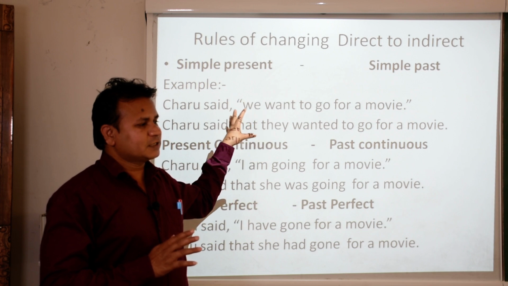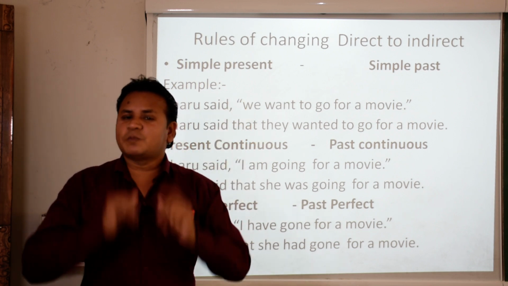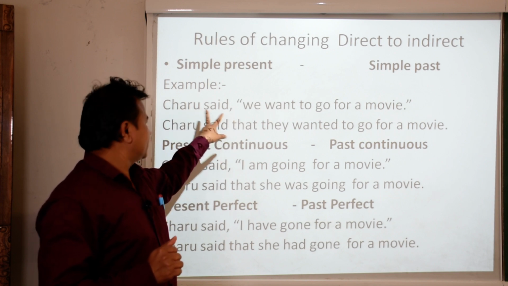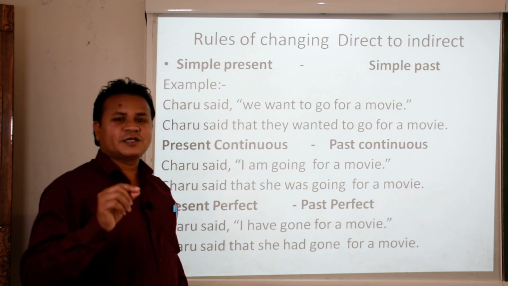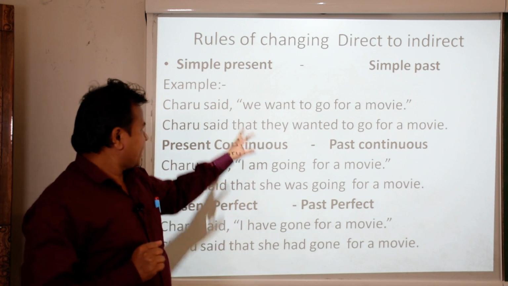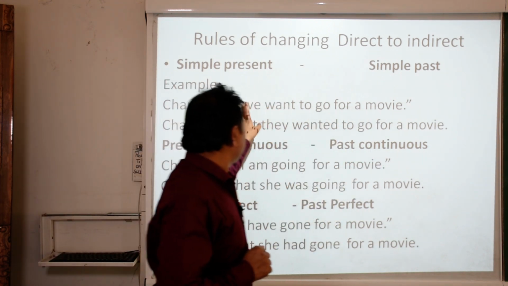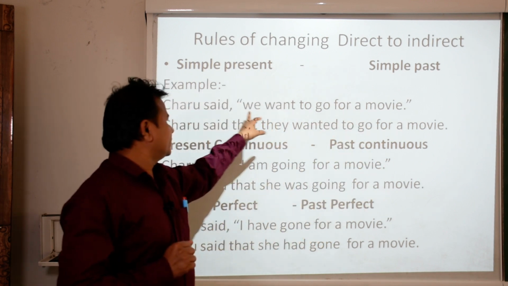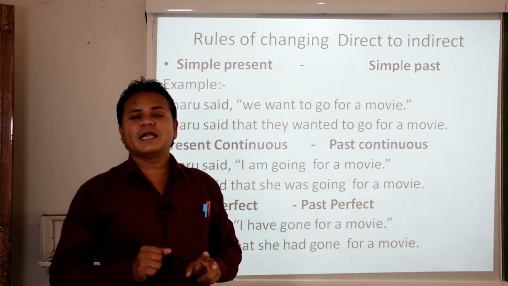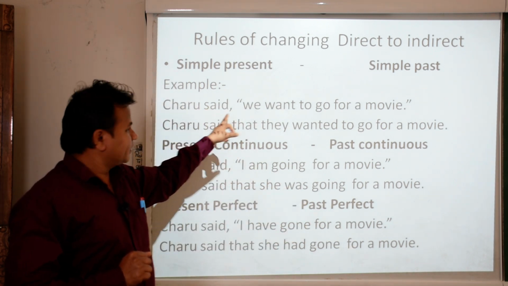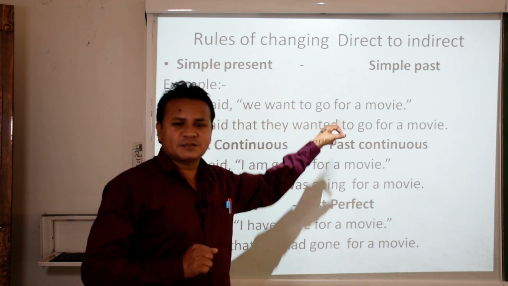When the direct speech is there, there are two parts. Charu said, that means this said is called the reporting verb, and the sentence under inverted commas is called reported speech.